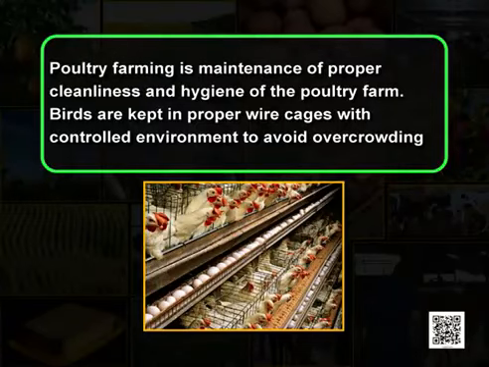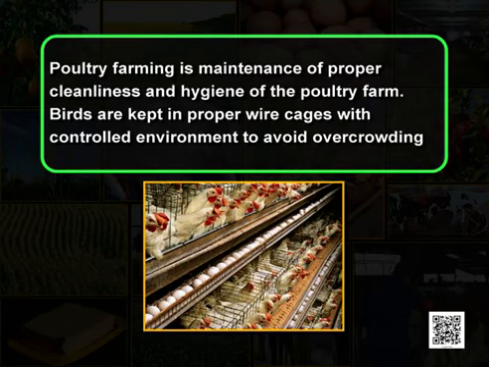Next very important point in poultry farming is maintenance of proper cleanliness and hygiene of the poultry farm. Birds are kept in proper wire cages with controlled environment to avoid overcrowding, as you can see in this figure.